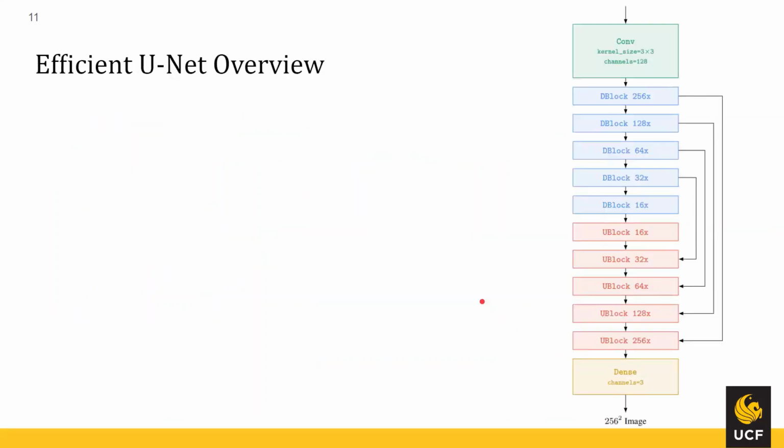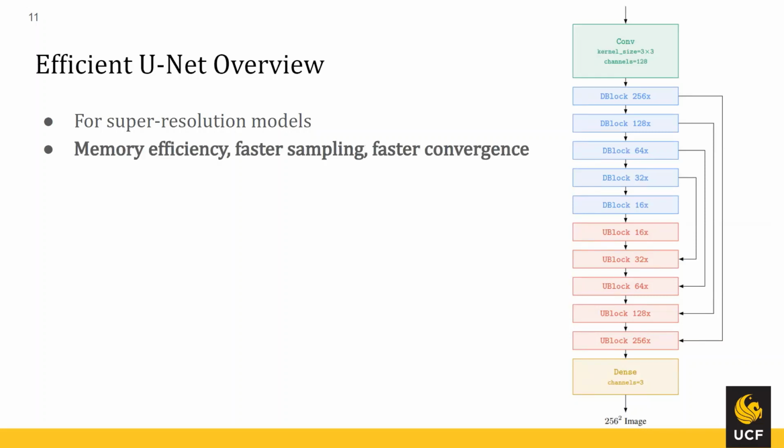And next we can talk about the second main contribution in this paper, which is the efficient U-Net. So this efficient U-Net is actually only used in the super resolution models, not the normal text to image diffusion model. And what's special about it is it provides better memory efficiency, faster sampling, and faster convergence than a traditional U-Net. So the way that they get better memory efficiency is they actually focus most of the parameters in the U-Net in the lower resolution blocks. They don't actually specify which blocks they consider lower resolution, but I think we can assume it's in the 64 to 16 pixel block range.